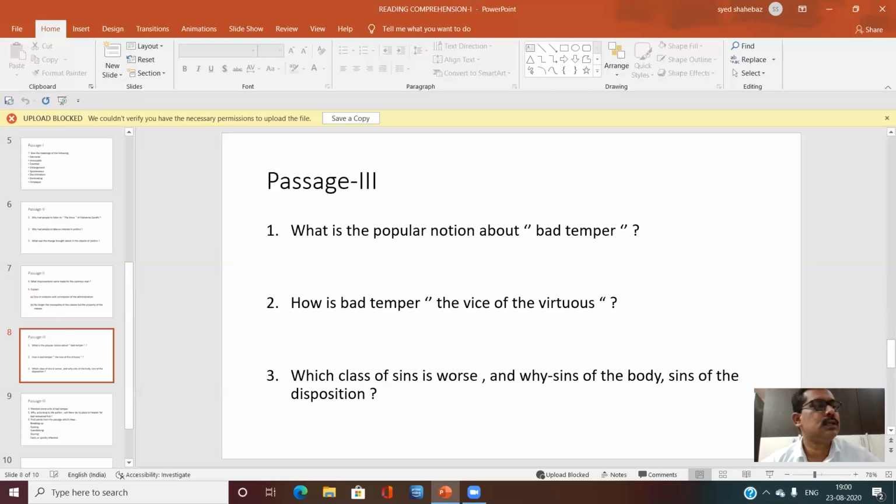Now come to the third passage. I read and explain the passage, just listen. The next ingredient is a very remarkable one, good temper. Love is not easily provoked. Nothing could be more striking than to find this here.